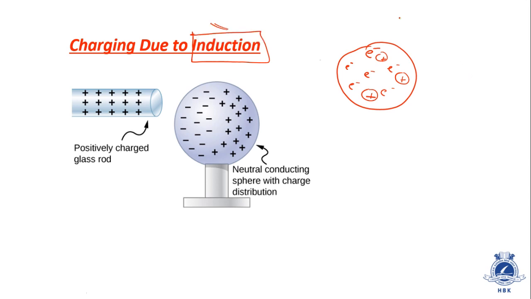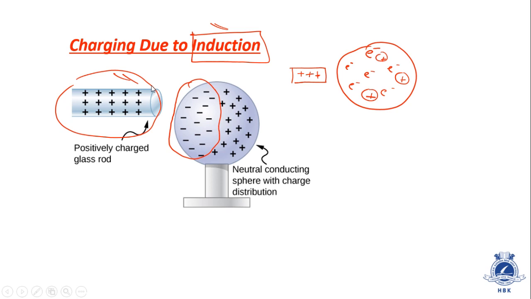Now imagine a glass rod. This is a glass rod, and it is positively charged. When the glass rod is kept near the metal sphere, the electrons will be attracted towards the positively charged glass rod. So the diagram will become like this. These negatively charged electrons are in the portion where the positively charged glass rod is kept, and over here the electrons have fled away. As a result, this region has got positive charge.